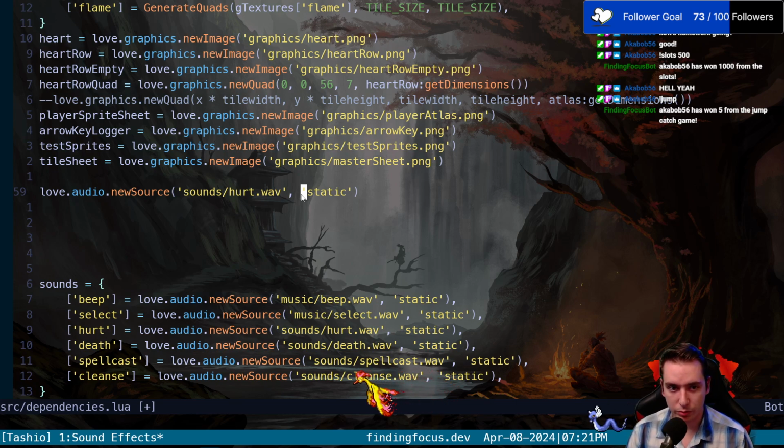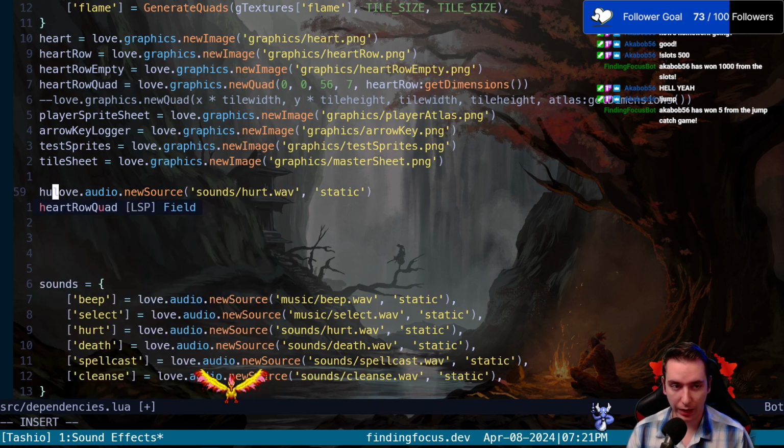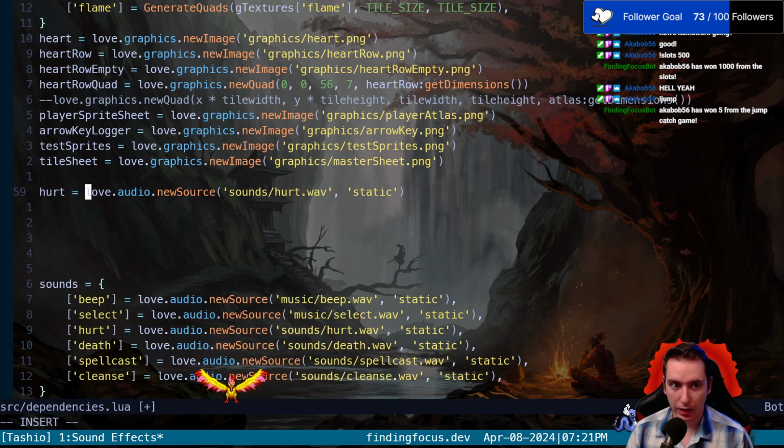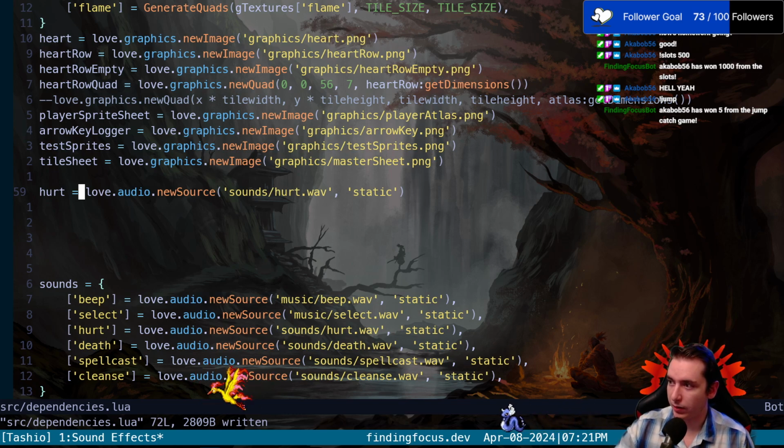So love.audio.newSource: you give it a file path, you give it a sound type, and then you can't just do this. You need to have a way to access this sound. So we do that by storing it in a variable. We're going to have a variable called hurt, and we're going to store that file inside the hurt variable.